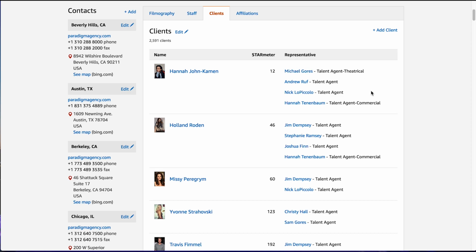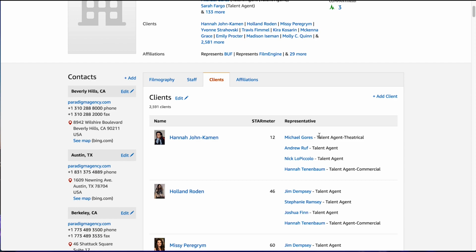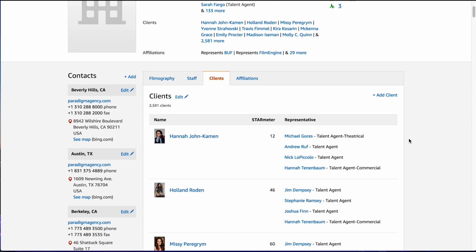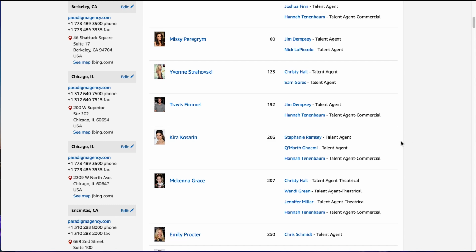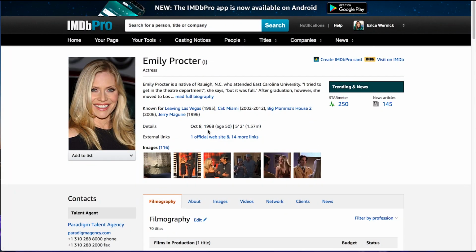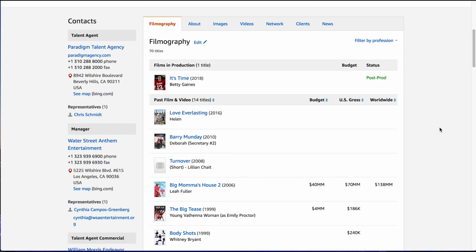And look, it gives you all of their reps. So they have all these reps. Some agencies will have a team of reps working for you, and some will just have one that's your agent. They all work differently, and all of it's good and okay. But awesome. So these people are super high on the star meter, which is great. And you're going to always see that on a Paradigm, an Innovative, an Abrams, some of these agencies that are a slightly higher tier.